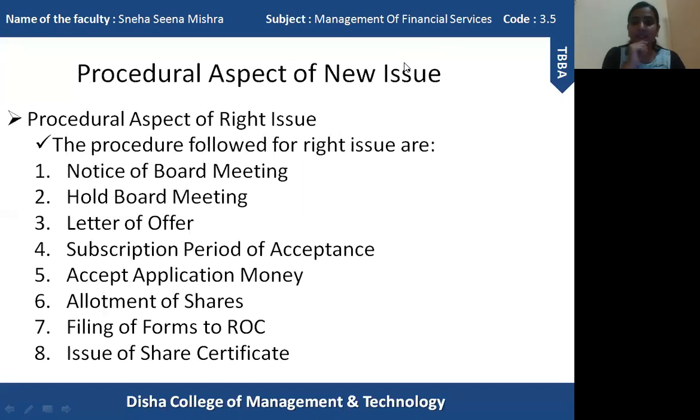The first step in the procedural aspect of right issue is the notice of board meeting. Before issuing shares through the method of right issues, a notice of the board meeting will be sent to all the shareholders 7 days before the meeting. For example, if a meeting is conducted on a particular day, the notice regarding the meeting will be sent to all the shareholders 7 days before.